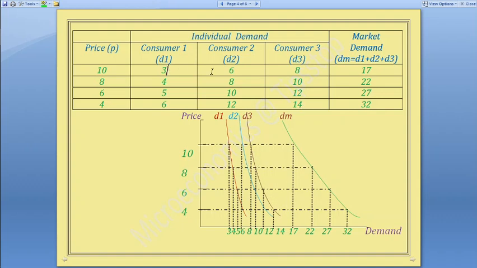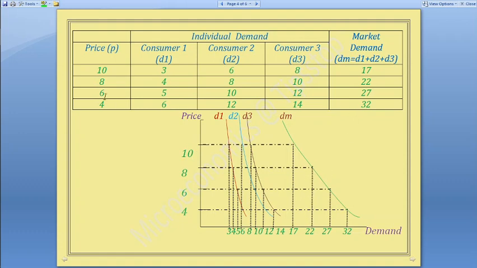But if you add together 3 plus 6 plus 8 at the price of 10, all the individuals in the market demand 17. So at the price 10, this will be the point here, 17. At the price of 8, if you add together these three individuals, they'll buy 22. At the price of 8, they'll buy more, so the market will also buy more because there are three individuals.